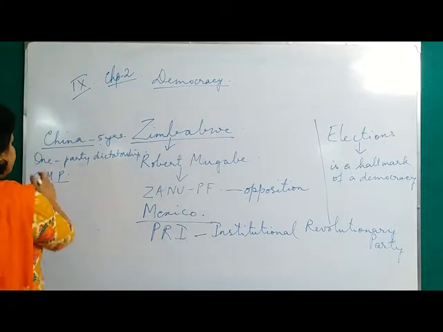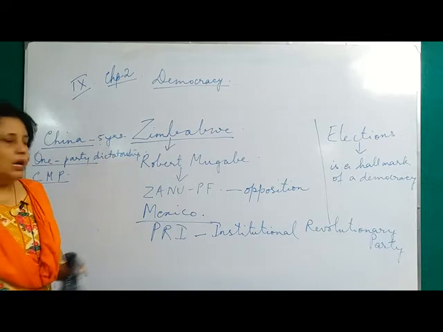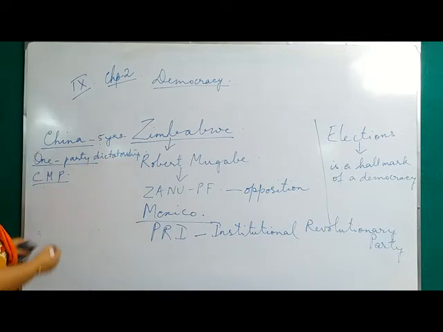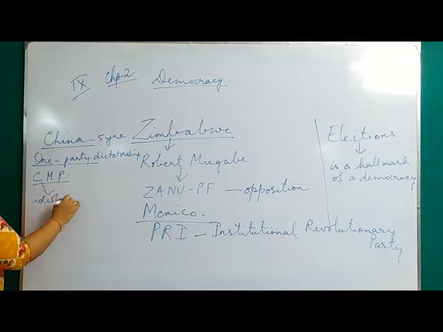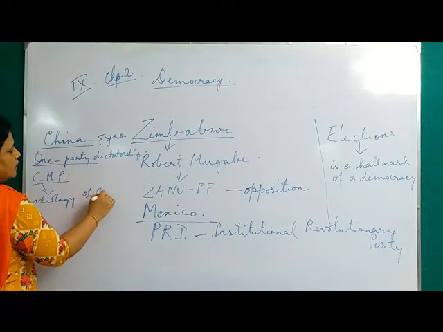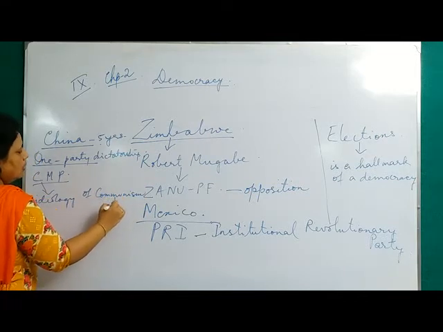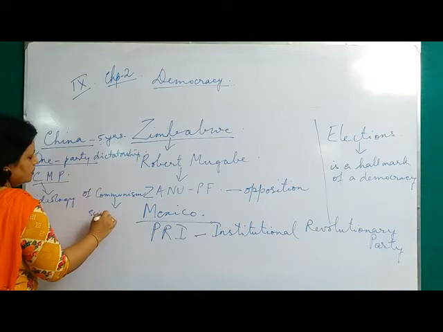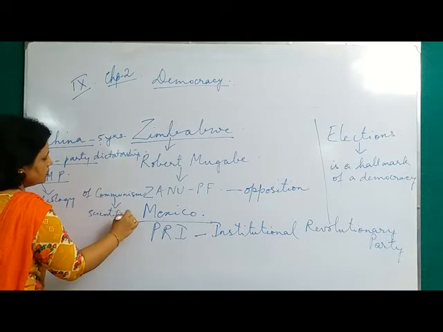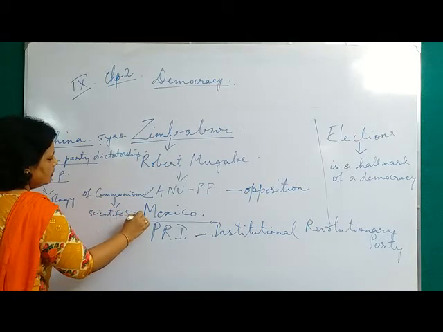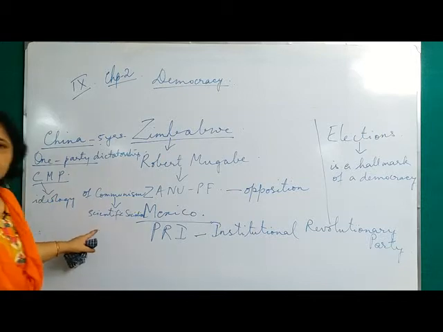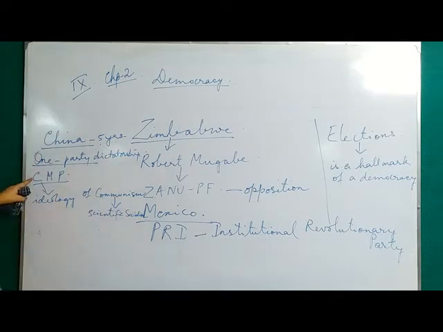So for that reason, we are saying one party. This Chinese Communist Party believes in the ideology of communism, or scientific socialism. Communism is also known as scientific socialism.